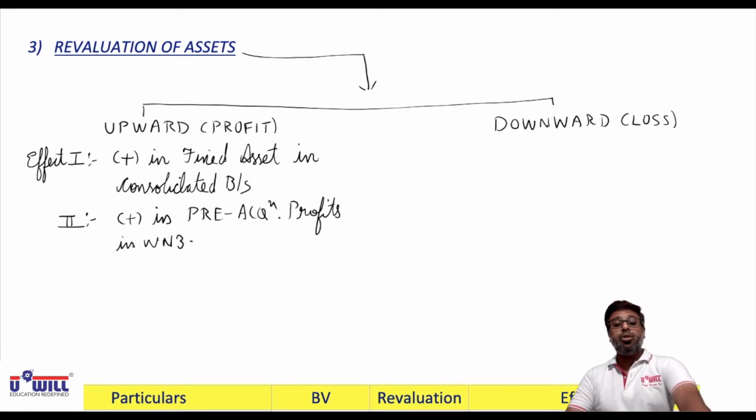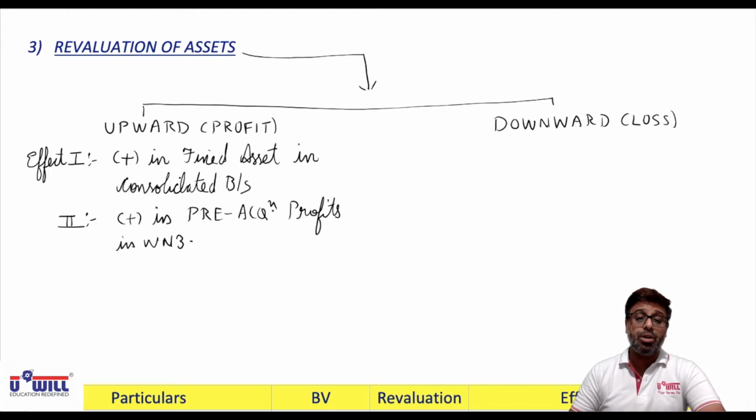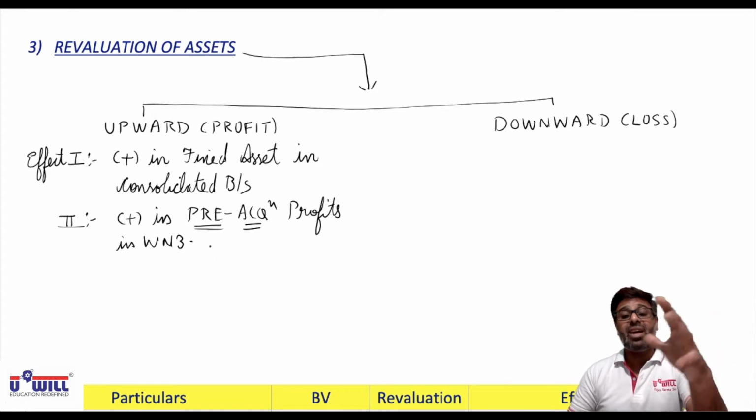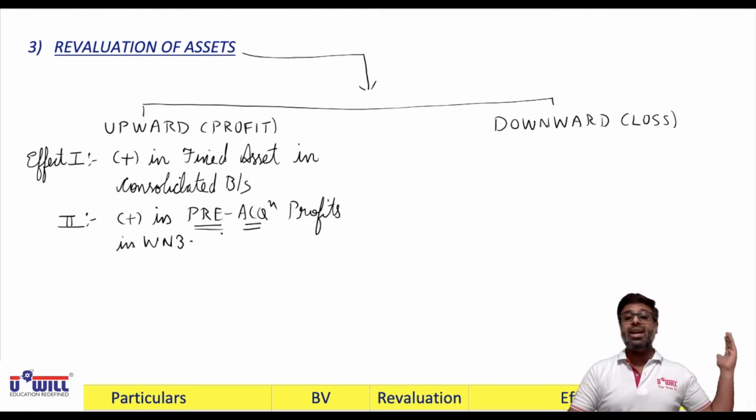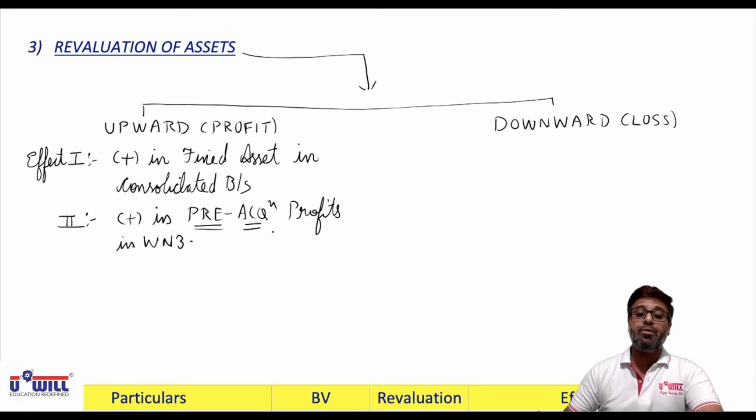The third working note is what we make for profit and loss account, with total, pre and post columns, opening balance and profit during the year. In that you will add it in the pre-acquisition profits column in working note 3. Why pre? Because revaluation is done on the date of acquisition of shares. So on that date, whatever profit there is, is because of before acquisition, past efforts. So you'll add it in pre-acquisition profits.